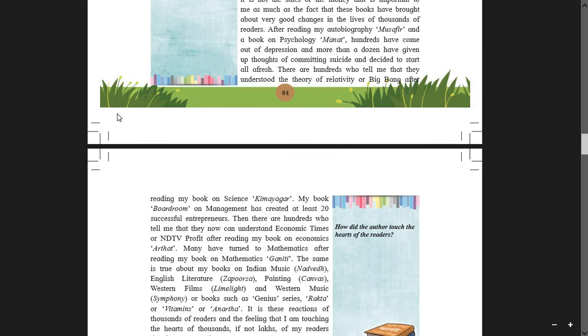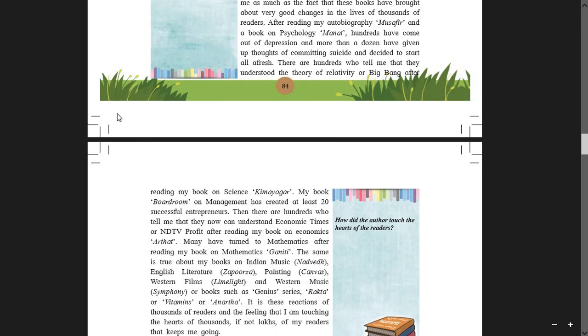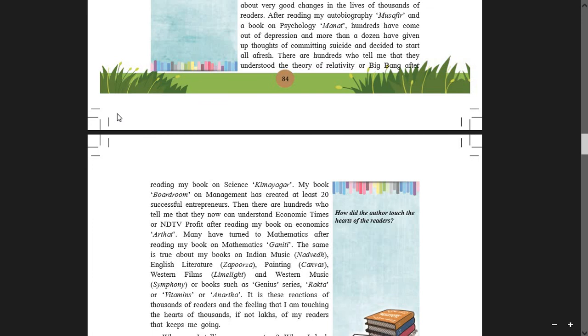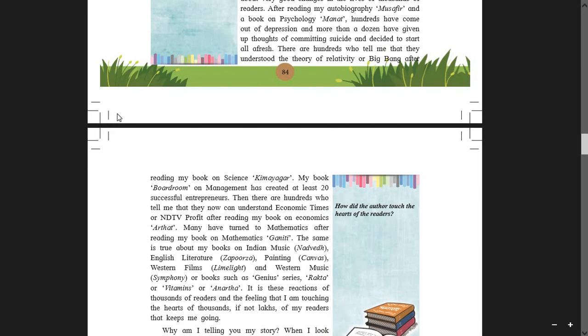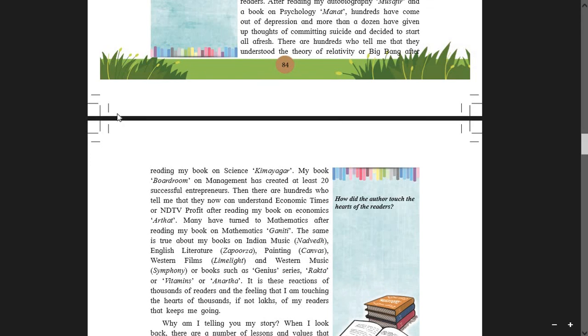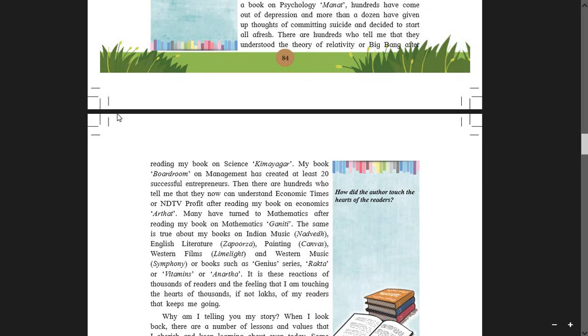The writer is saying, my book Broad Room on Management has created at least 20 successful entrepreneurs. Then there are hundreds who tell me that they now can understand Economic Times or NDTV Profit after reading my books on economics, that is Arthat.